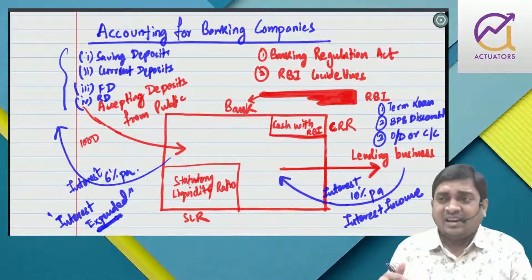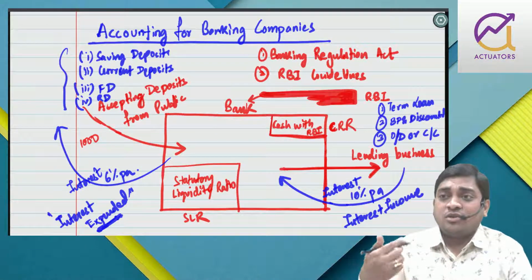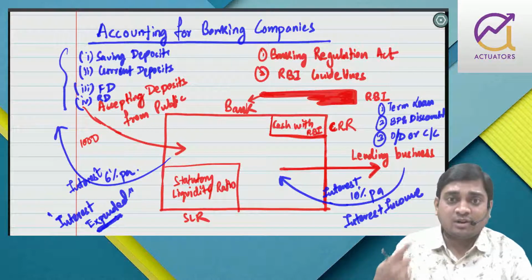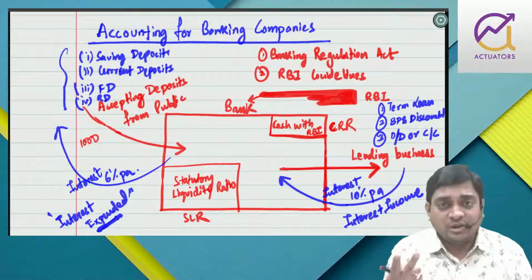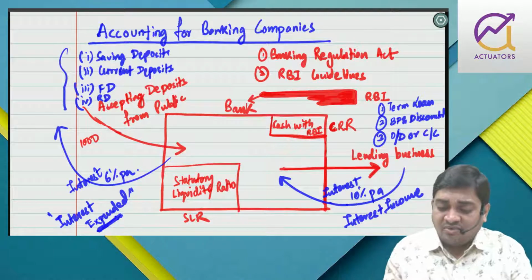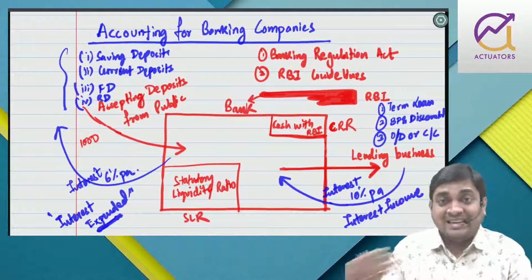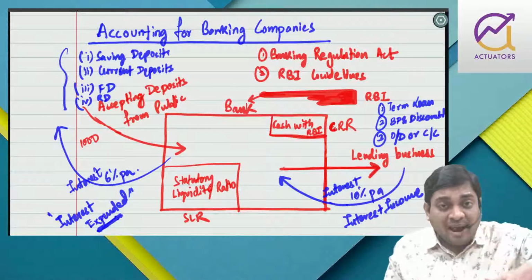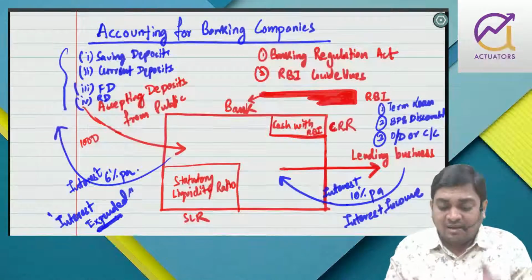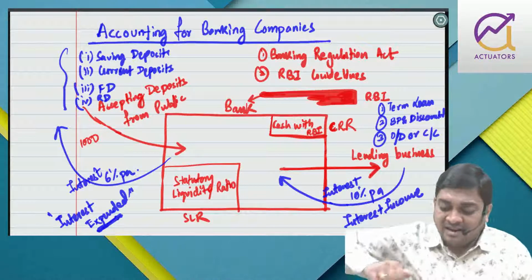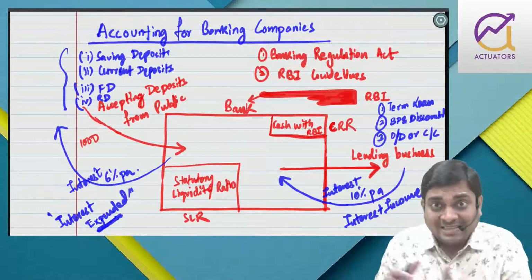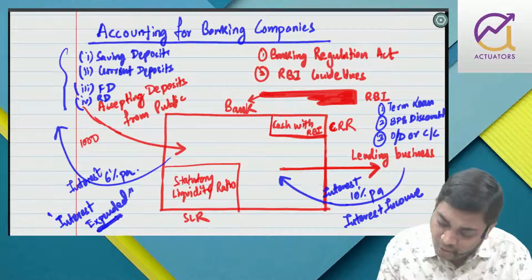right? There can be agricultural loan for one crop season or for two crop seasons. If it is long duration, then one crop season; short duration, then two crop seasons, right? So there are different types of loan which the bank gives to the customer. On that loan the bank earns, and on deposit the bank pays interest. So ultimately, the net profit of the bank will be interest income on loans and advances. Whatever money the bank has lent is known as loans and advances.